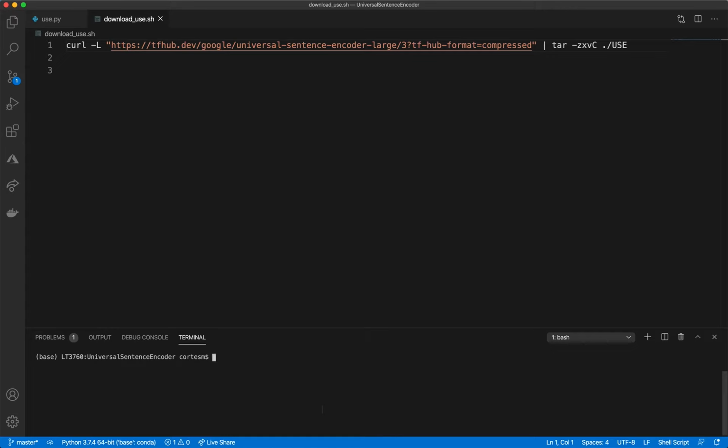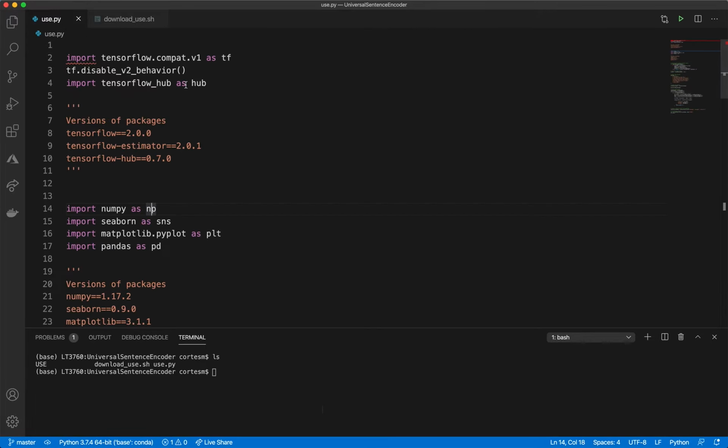So if we go into the USE folder, we'll see this is the model, and it has some other stuff that comes along with it. We don't have to worry too much about all that stuff right now, because all we're going to do is just use it. So if we go over to this file, I have use.py. This is a script I wrote that will allow us to use it.